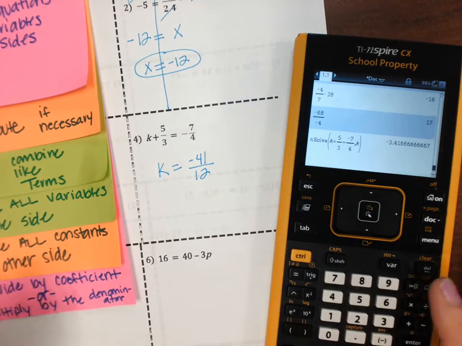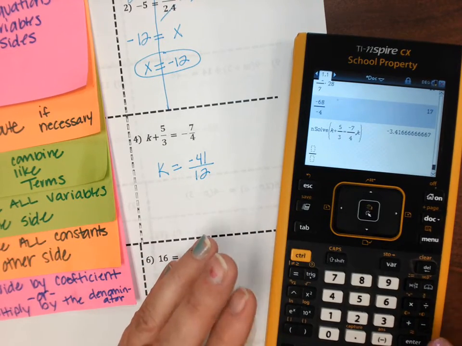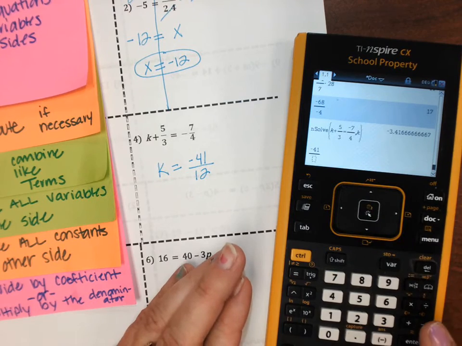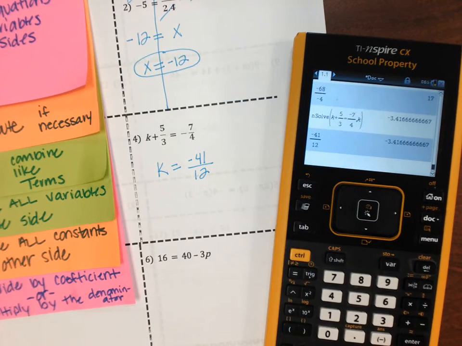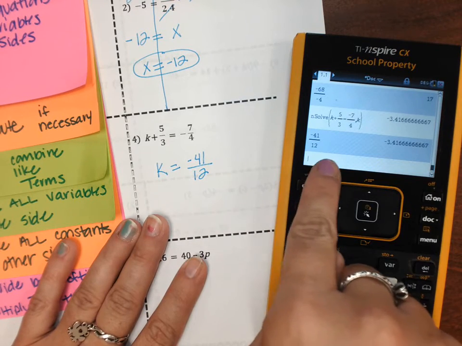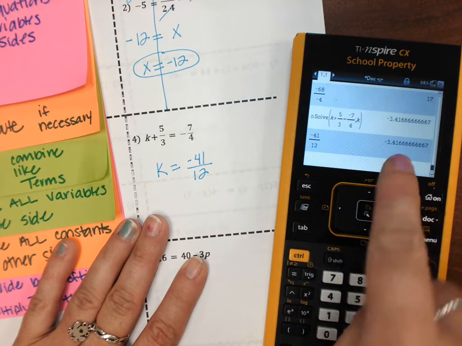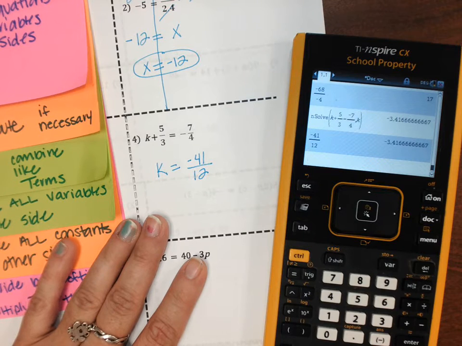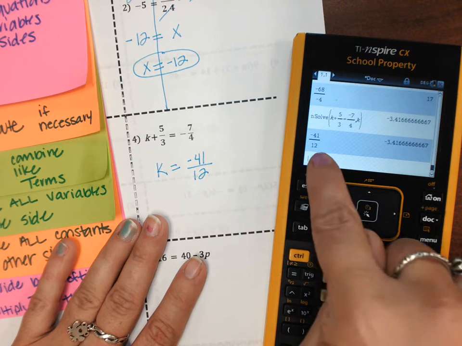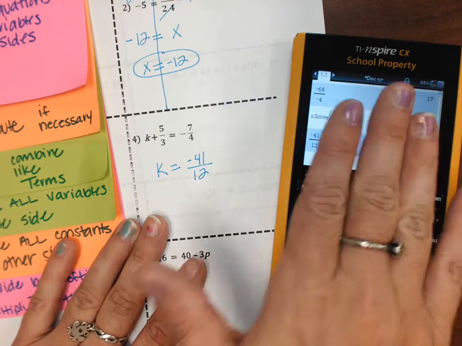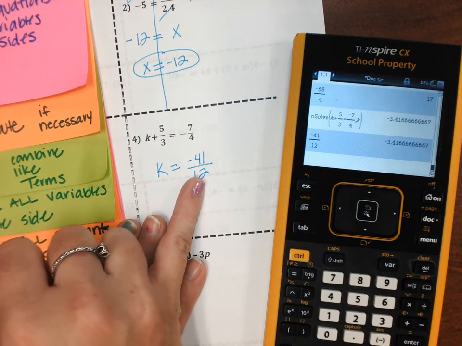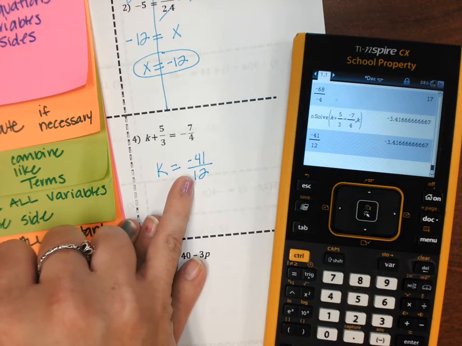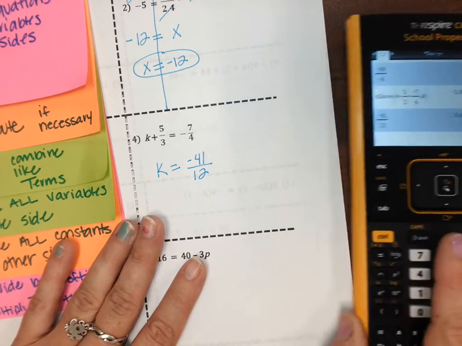Okay, we can plug it in, or better yet, could I say, what is -41 divided by 12? What is it, y'all? Do you see how it's the same answer? So if I'm on a quiz or on my test tomorrow, and this is one of my answer choices, can't I just do this with my answer choice and see if it matches my end solve? That would be my suggestion, because your calculator, whether it's here or online, will give you a fraction answer. So you have to know to change that and see if they match. All right?